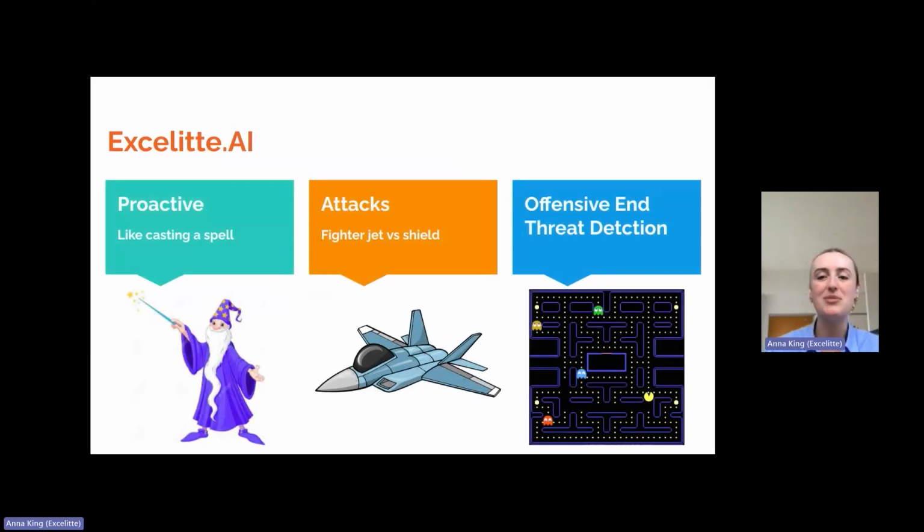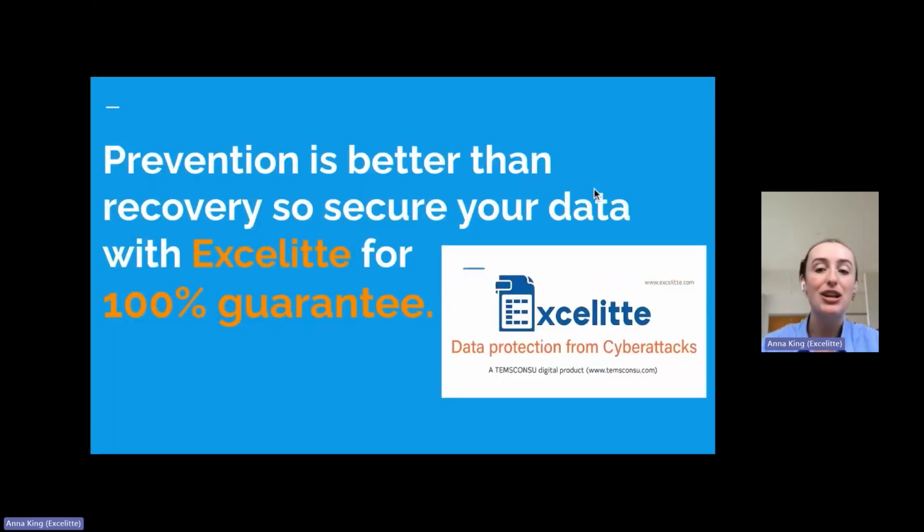With ever evolving technology systems and hackers, you want ever evolving cybersecurity. And that's what this is. It changes and grows and learns from anyone who tries to hack it and puts more systems in place to protect you. With something like cybersecurity, prevention is a much better plan than recovery. And that is why Excelitte is the best cybersecurity software, because it is 100% unhackable.